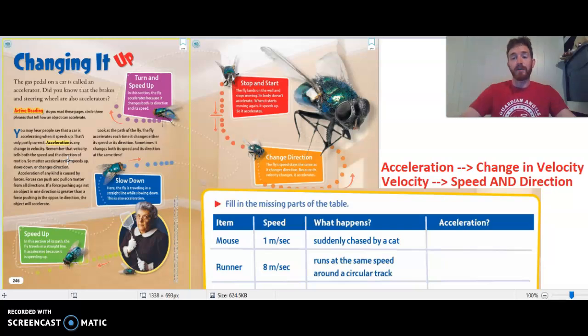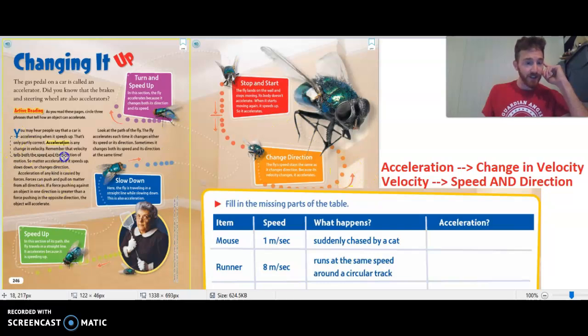Now we might think we've heard the word acceleration. When we accelerate, usually we think of that meaning we go faster. But we have a definition for acceleration we're going to look at here that's going to tie in with what we talked about yesterday. Yesterday we talked about speed, and we also talked about velocity. Now the difference between speed and velocity is velocity tells a direction that we're in, okay? So keep that in mind as we go through.